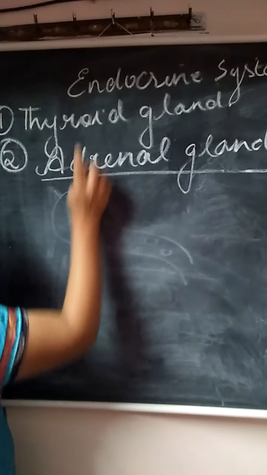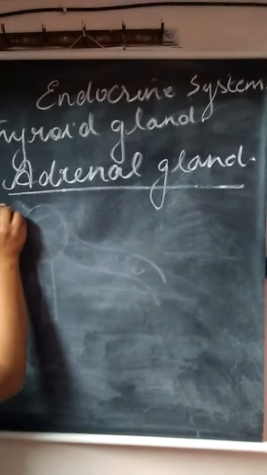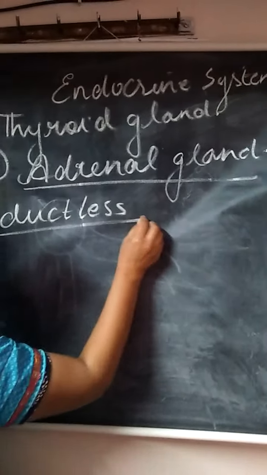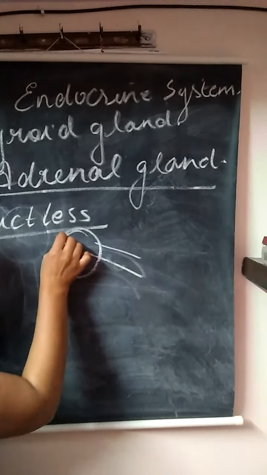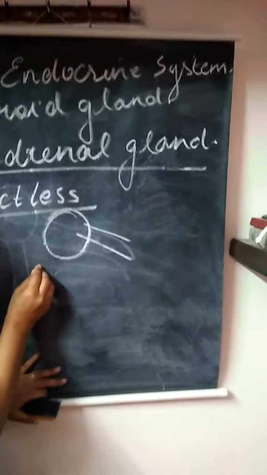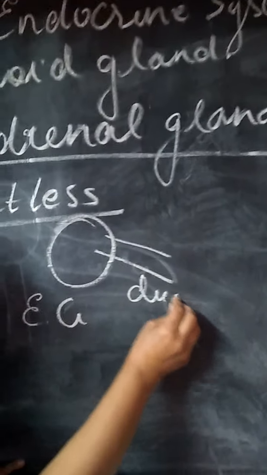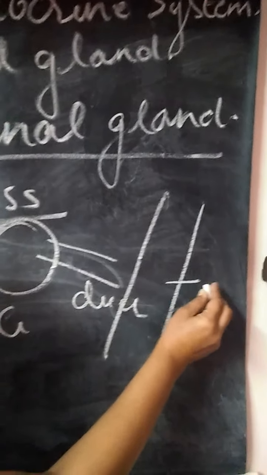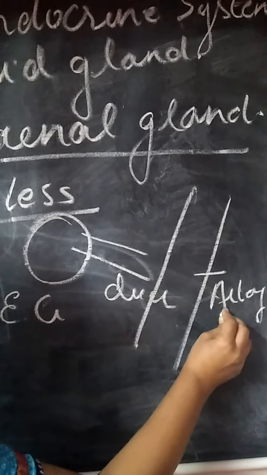I'll repeat again, endocrine glands are ductless glands. Ductless glands are those glands which do not have any channel. For example, this is an endocrine gland, and this is the duct, and this is your artery or vein.